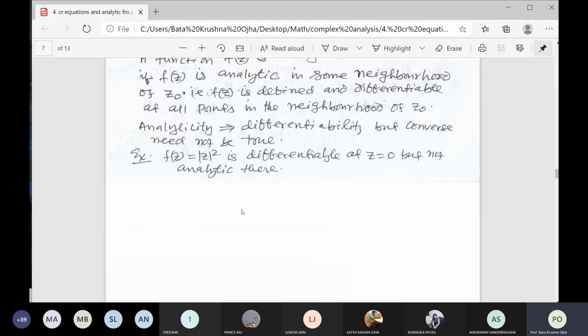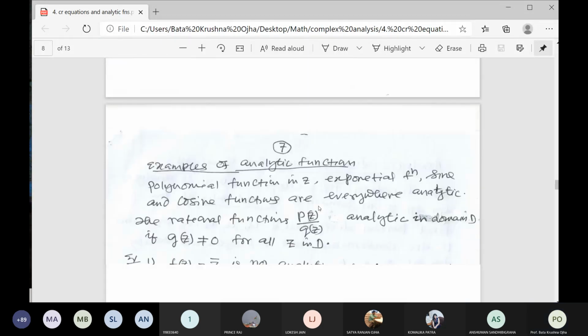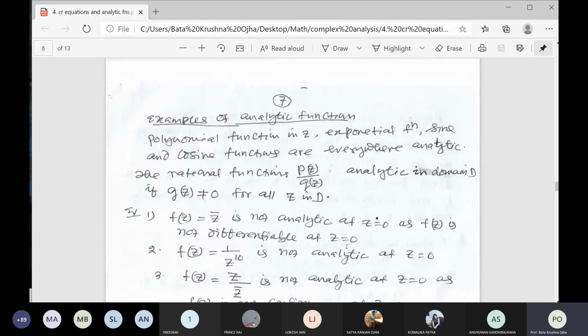Every polynomial function is analytic, universally analytic. The exponential function is universally analytic. The sine function and cos function are always analytic. That means in the complex plane or extended complex plane, all these functions are analytic: polynomial functions, meaning a linear function, or az square plus bz plus c, a quadratic function, a cubic function of higher degree, the exponential function, the sine function and the cos function, everywhere analytic.